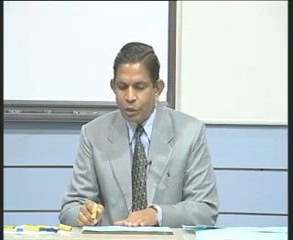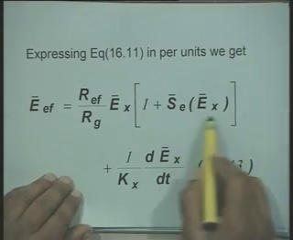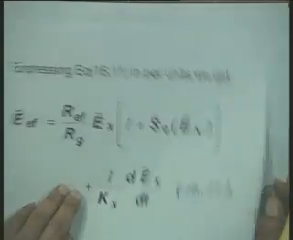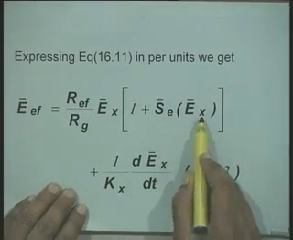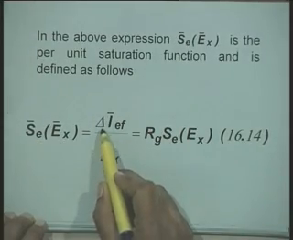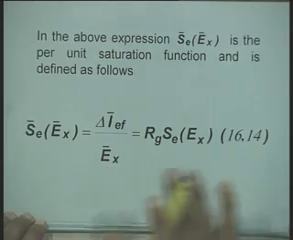Okay. Now, when writing this equation, some new terms are introduced here which are defined as follows, that is S_E bar E_X bar is defined as delta I_EF bar divided by E_X bar. They are very straightforward definitions which you can derive, and I will suggest you derive these things yourself. Okay.